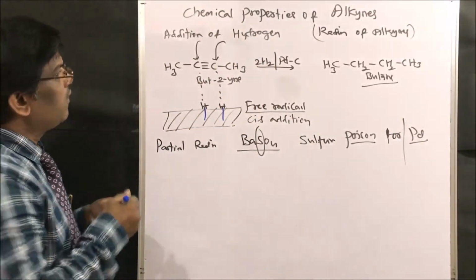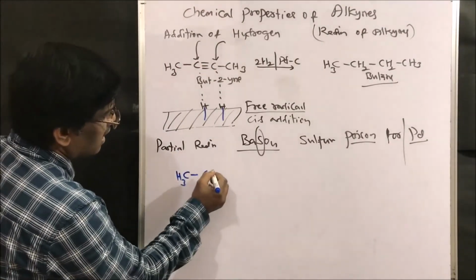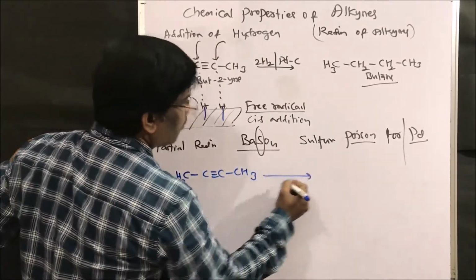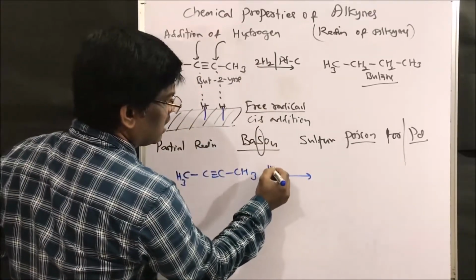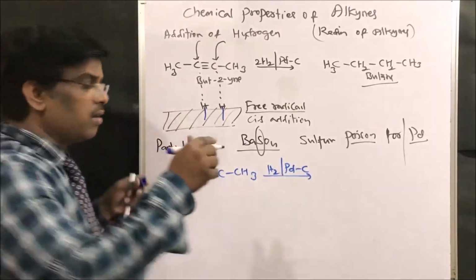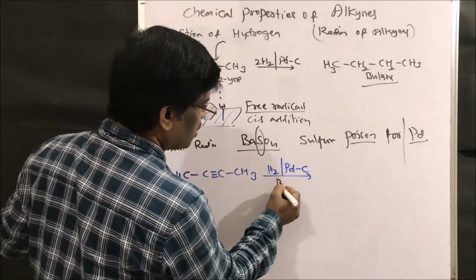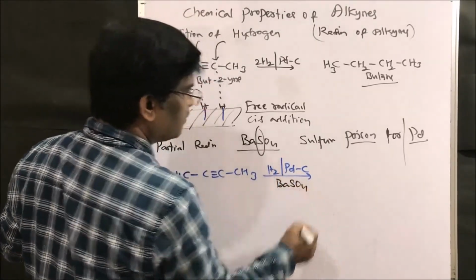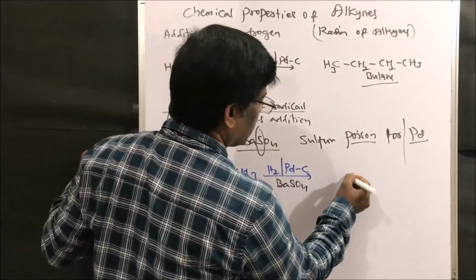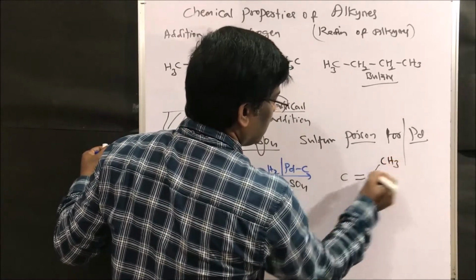If I take the same but-2-yne, CH3 C triple bond C CH3, and take hydrogen with palladium on carbon, adding barium sulfate, which acts as a poison, this will stop at a certain stage, that is partial reduction takes place to give CH3.